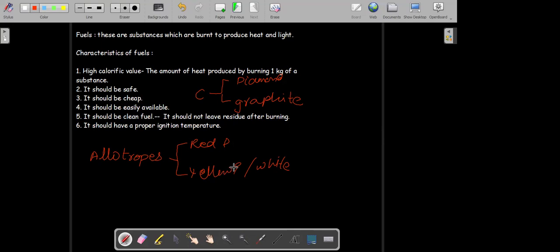Did everyone get it? What is the C in this chemical? C is carbon. So carbon exists in two forms, diamond and graphite. Got it? Could you repeat again? What is the C, sir? Yeah, C is carbon. P is phosphorus.